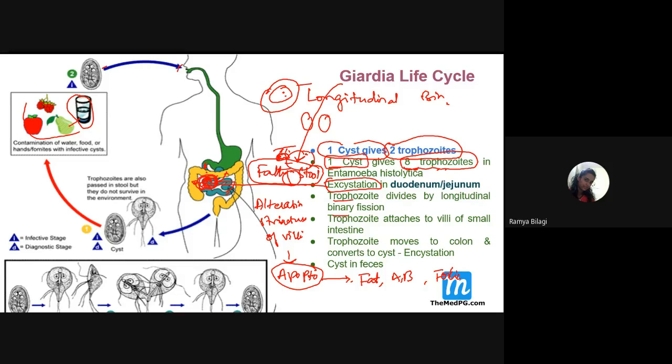The stool will look shiny and will float when you put it in water, because a lot of fat is present. If the situation continues, the infected person, due to malabsorption, will have malnourishment. This ultimately results in loss of weight.